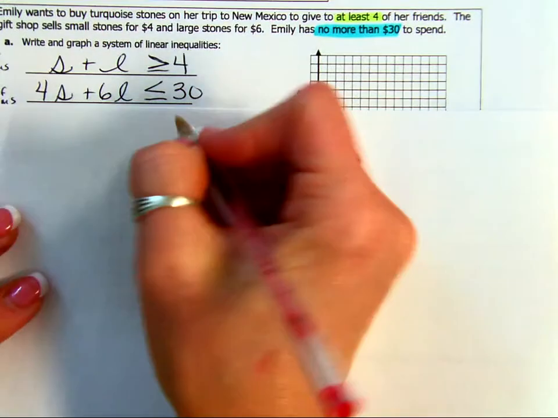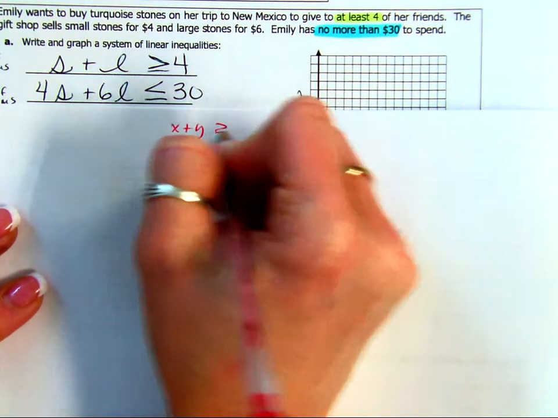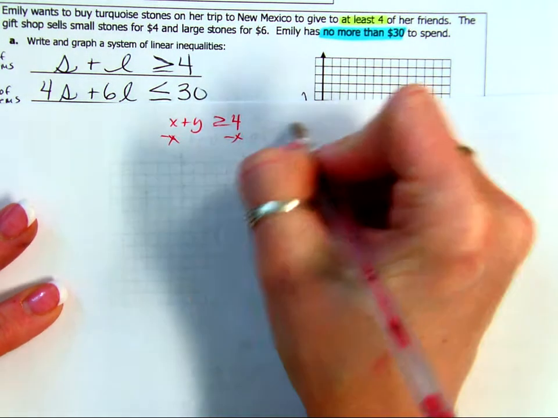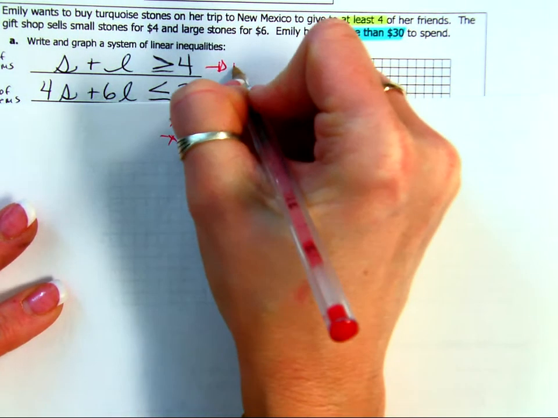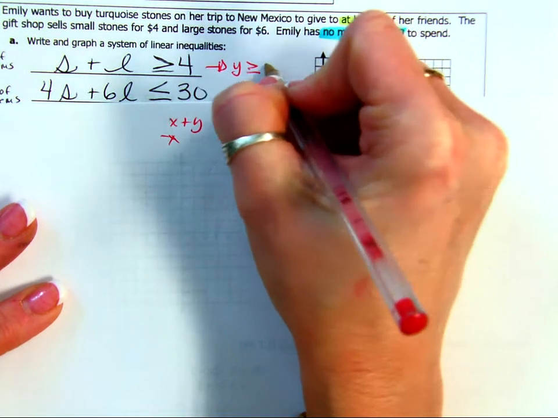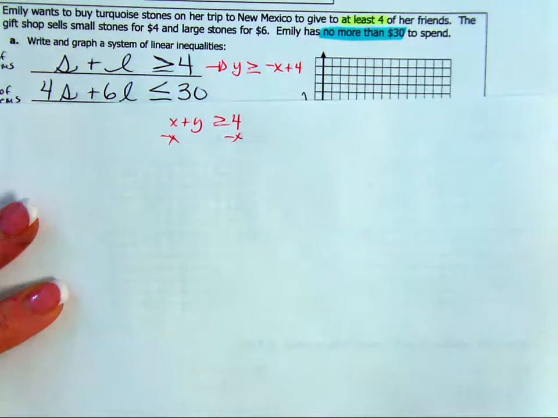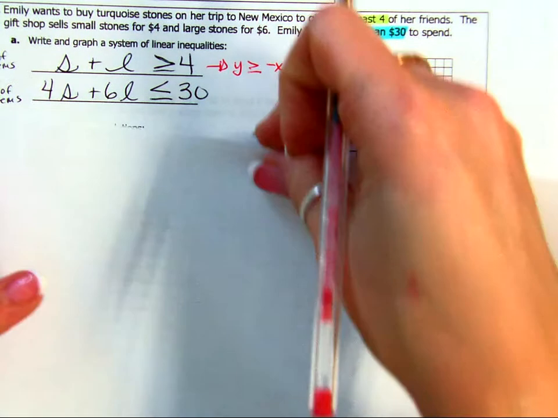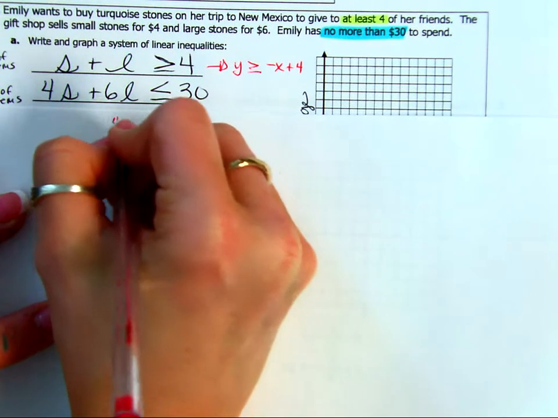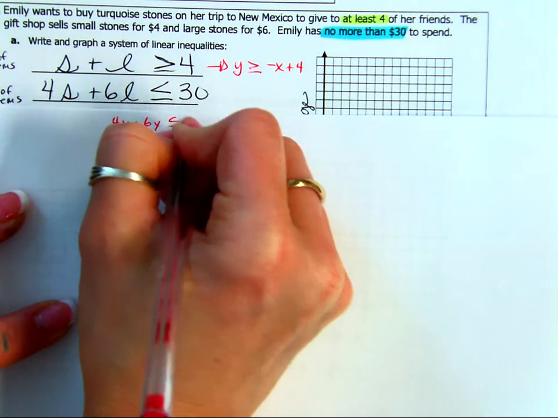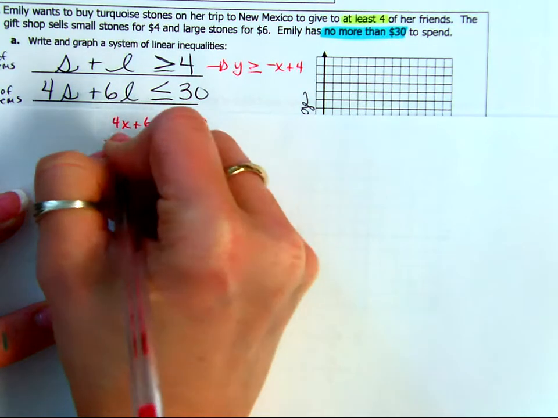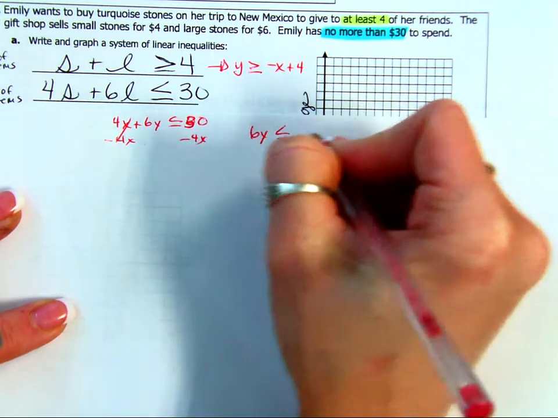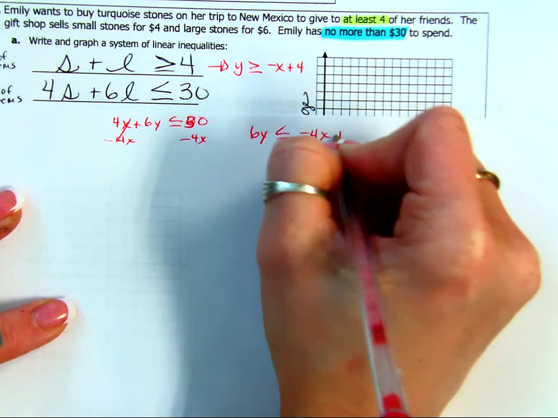So you could just say X plus Y is greater than or equal to 4. Subtract X. Okay. This one is going to be Y is greater than or equal to negative X plus 4. Okay. Then I'd have to do the same thing for this. So I'm just going to make it 4X plus 6Y is less than or equal to 30. Minus 4x. Like these problems are going to take a little bit of time. There's a lot. Negative 4x plus 30. Divide by 6.